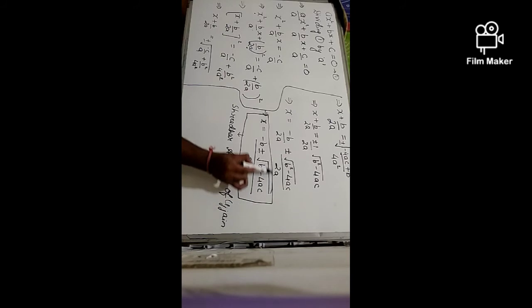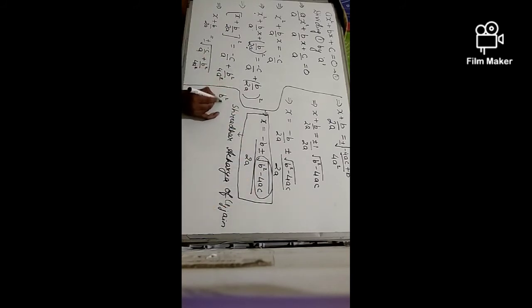Now this b square minus 4ac is known as the discriminant and is denoted by capital D. So in short, we can also write the formula as x equal to minus b plus minus under root D upon 2a.